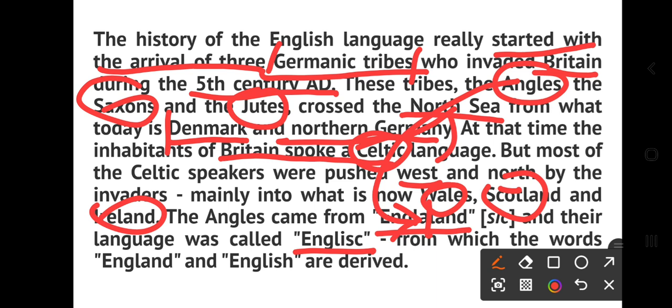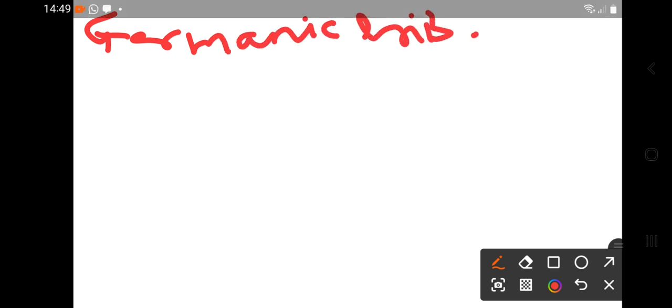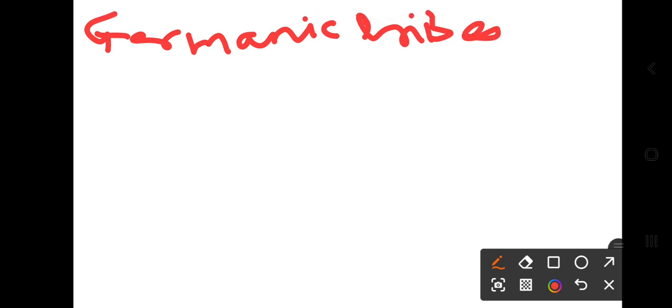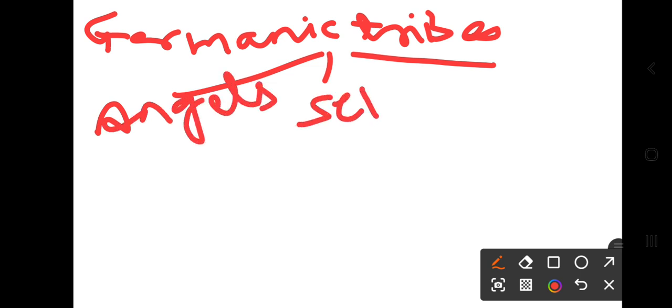I'm explaining on the next page. Here we can understand it this way. That was the history: first the Germanic tribes. Who are they? The Germanic tribes were the Angles, Saxons, and Jutes.